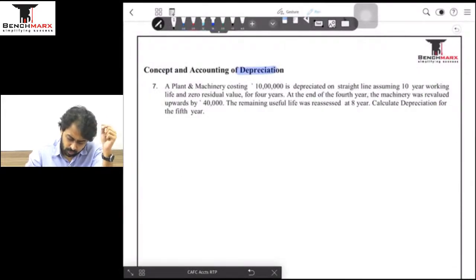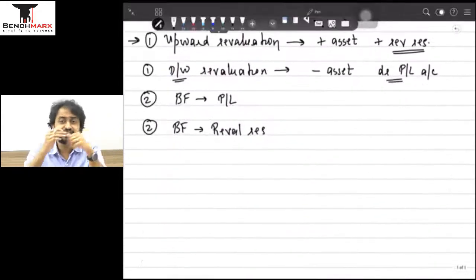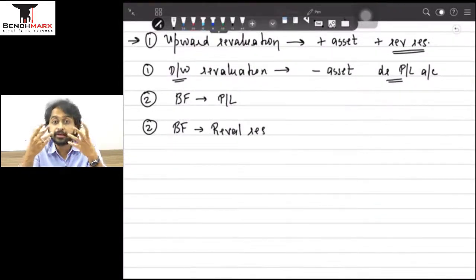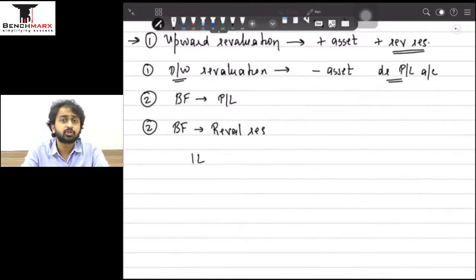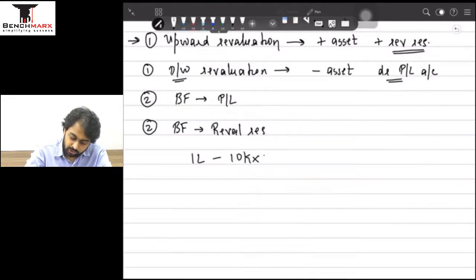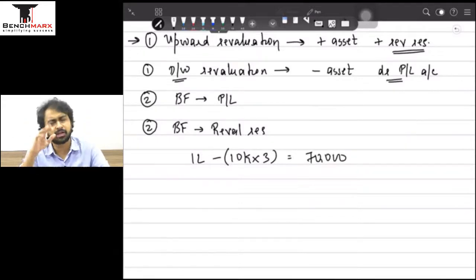Now, one more thing I forgot to discuss before we start the question is a change in the estimate of the useful life. Suppose we bought an asset of 1 lakh, and we thought the life is 10 years. That means we are going to write off depreciation of 10,000 every year. That means after 3 years we have 10,000 into 3 written off. That means 70,000 is going to be the new WDV of the asset. Now 10 years was our original forecast, which means after 3 years 7 years are remaining. Suppose now we feel, depending on the asset's use or otherwise, that the asset will not last for 7 years but will only last for 5 years.